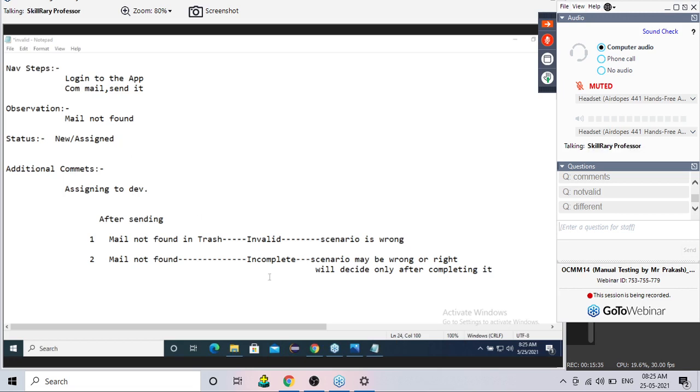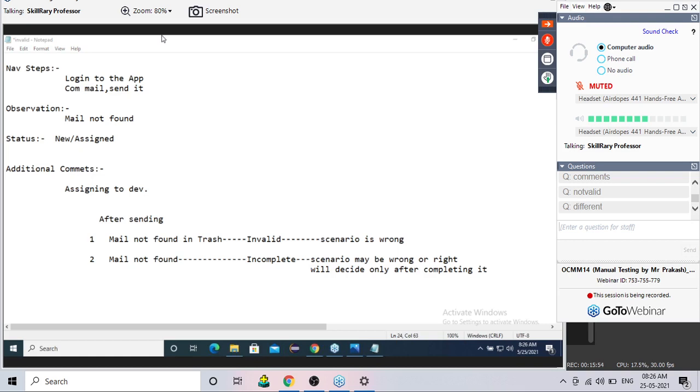Okay. When I say I will decide after completing it, whether the scenario is wrong or right will be decided after completing it. Who should complete it? Obviously, the test engineer has to complete it. So now observe what happened.